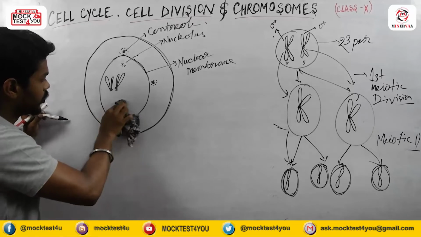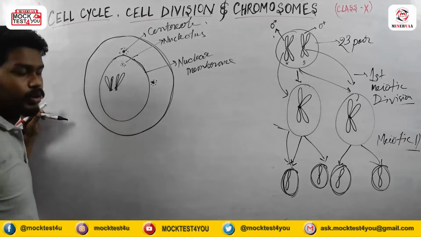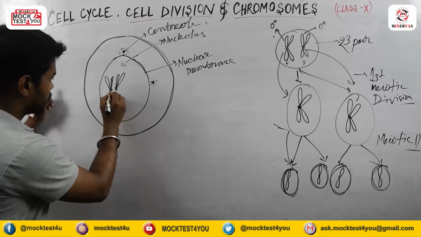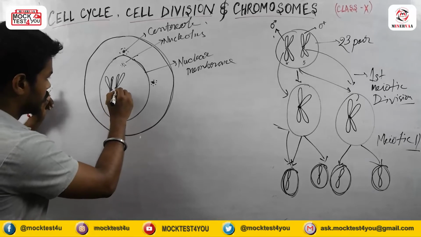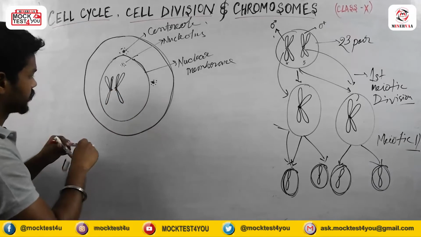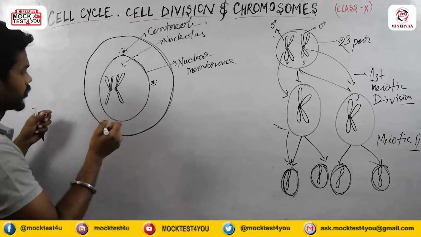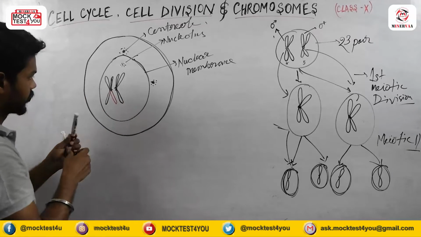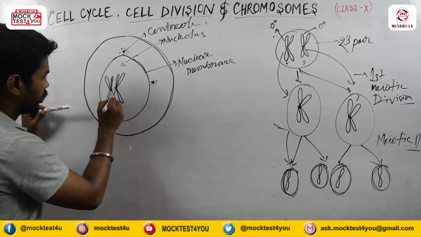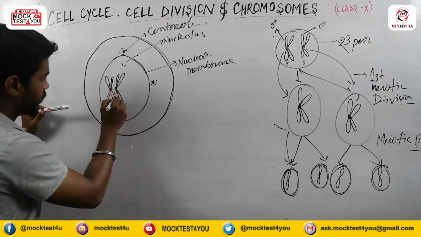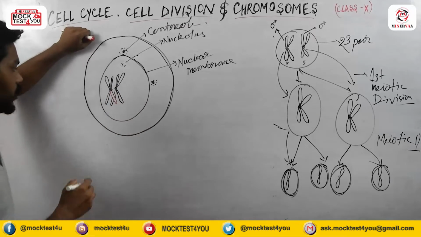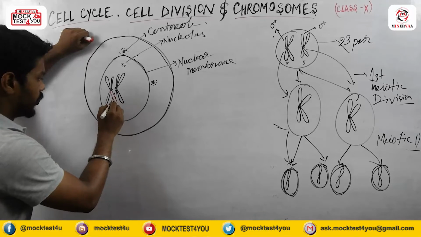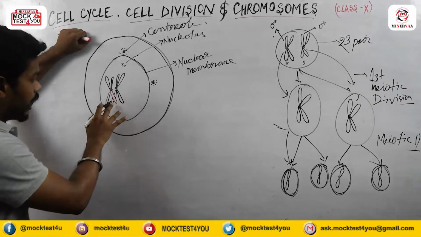How will they exchange it? This arm of the chromosome, these are homologous chromosomes, which I already explained. I'm showing you different colors for a better visual.